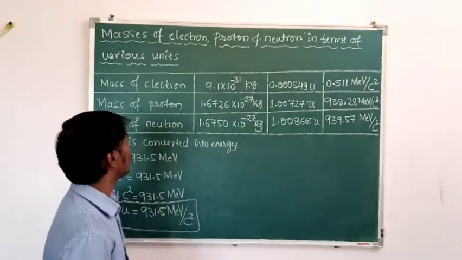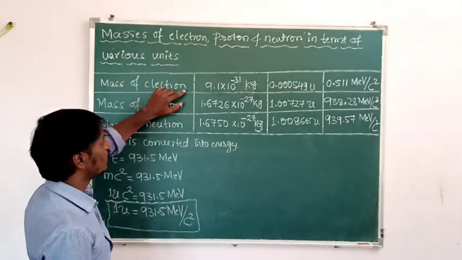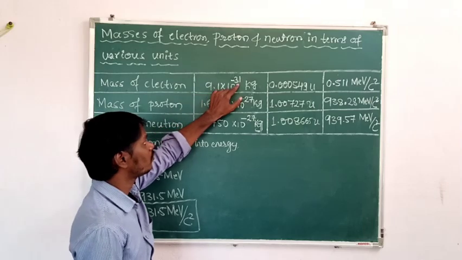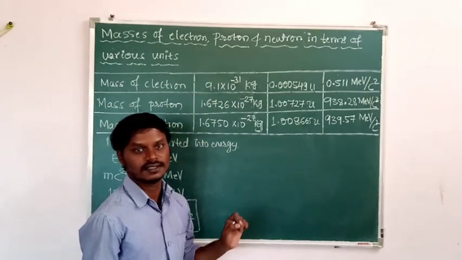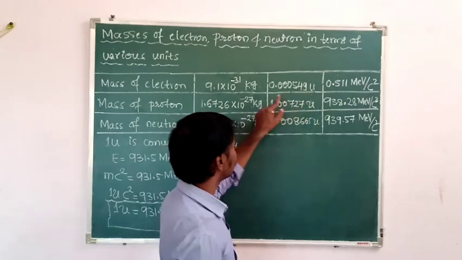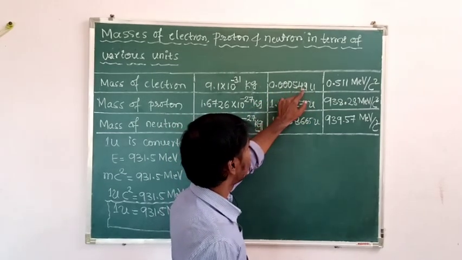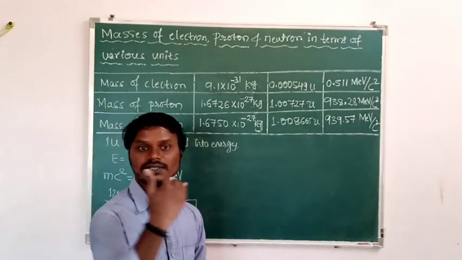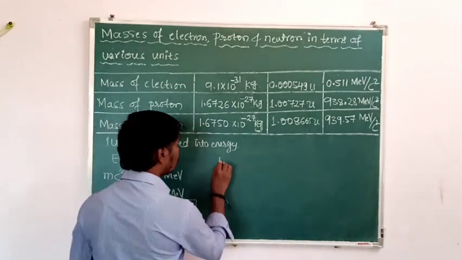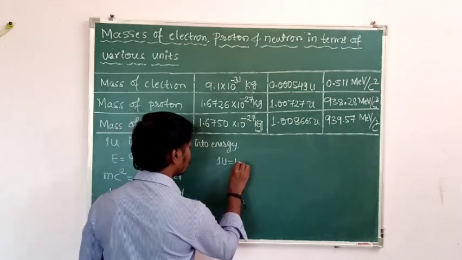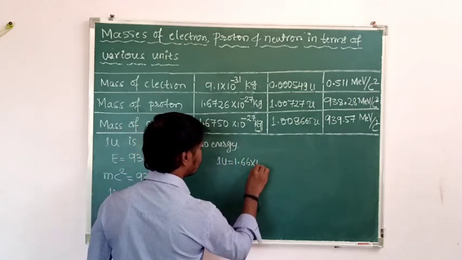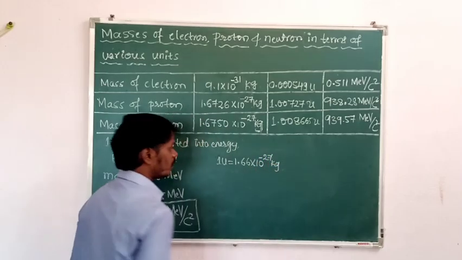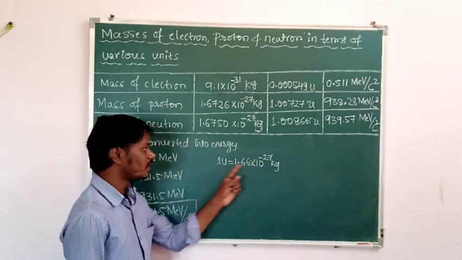Okay, then already we know that the mass of the electron in terms of kg is about 9.1 into 10 to the power of minus 31 kg, and in terms of atomic mass unit is 0.000549 atomic mass unit. Already we know how to convert the atomic mass unit to kg. One atomic mass unit is equal to 1.66 into 10 to the power of minus 27 kg. It is the conversion of atomic mass unit to kg.